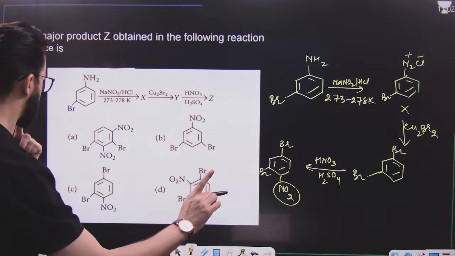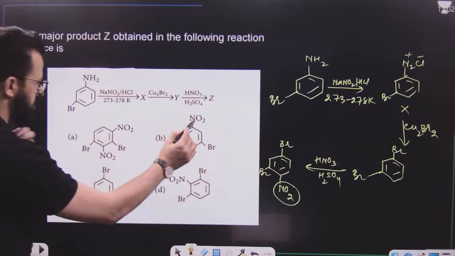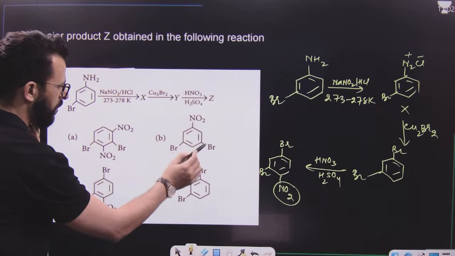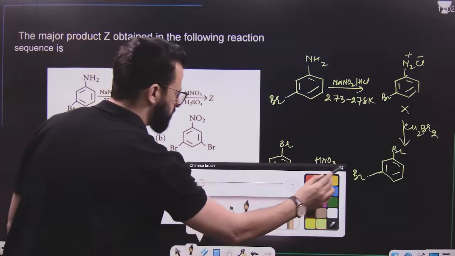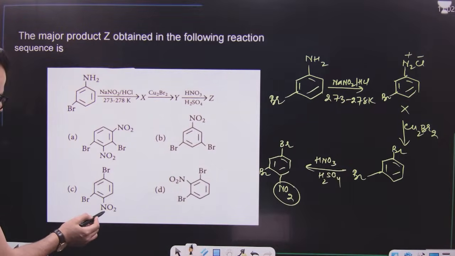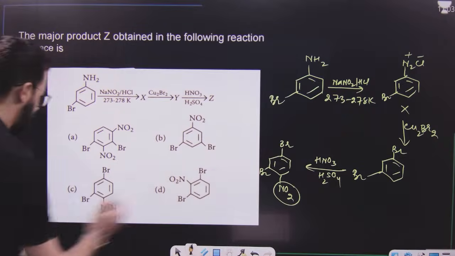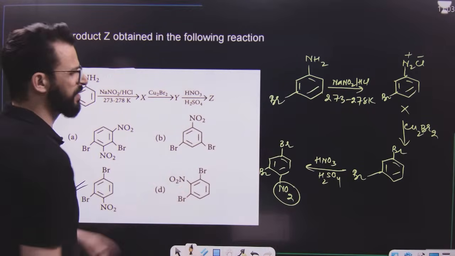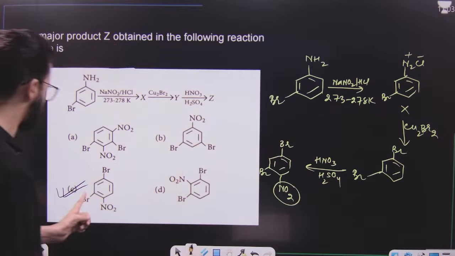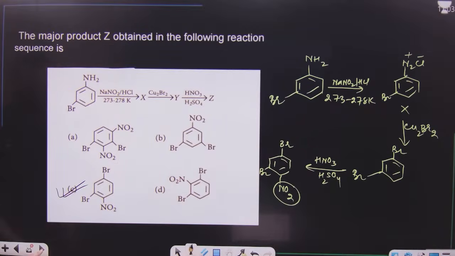Now have a look. One NO2 should be present. This will not be the product. This can be the product, but this is not para with respect to any one of these bromines. Now, this NO2 is para with respect to this. That means this can be the product. This NO2 is in between these. This can never be the product because there will be steric repulsion. So the major product of this reaction is this one.